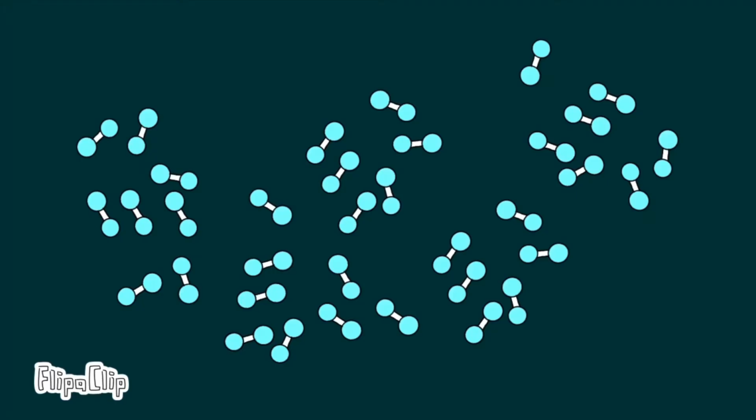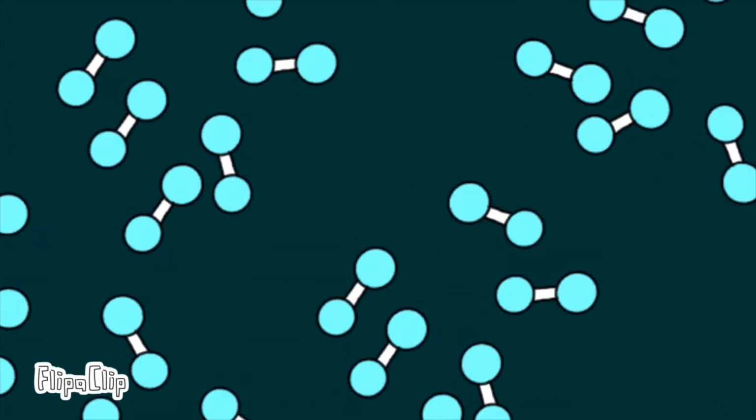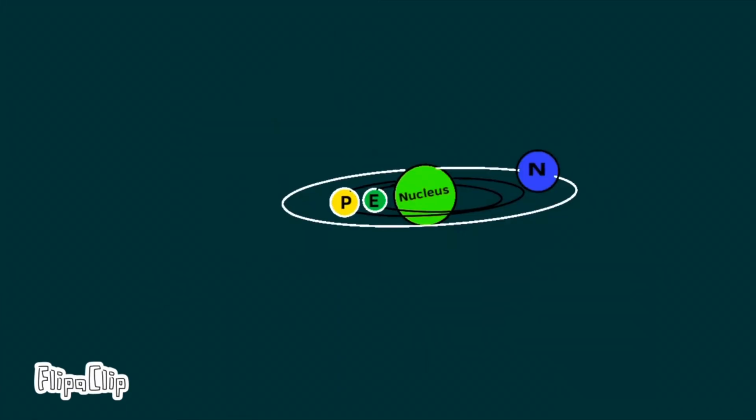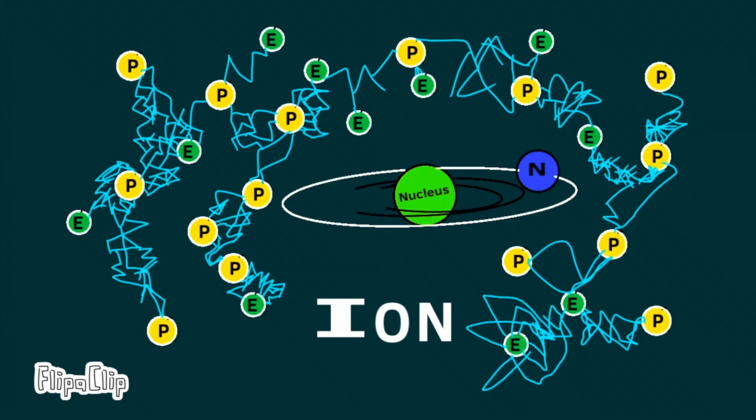Now let's go over the differences between plasma and gas. They're pretty similar, but if we go into the atoms, some of the only things that are actually smaller, we will see. Here, we will see the protons, electrons, and neutrons orbit the nucleus, but the protons and electrons can get straight up messed up when exposed to thermal energy.